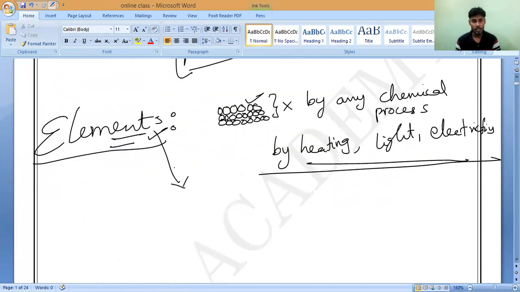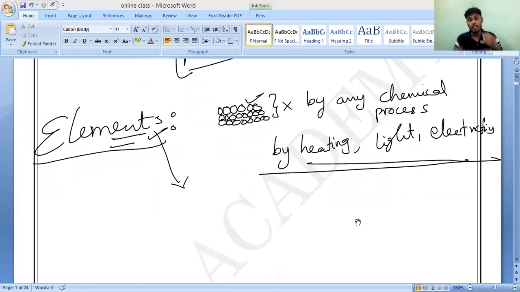That is what we should call an element. Will you accept it? Please tell me. An element is a substance which cannot be split up into two or more simpler substances by any chemical methods like applying heat or light or electricity. That is what we should call an element.